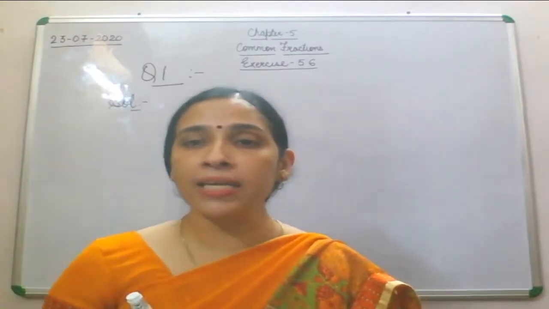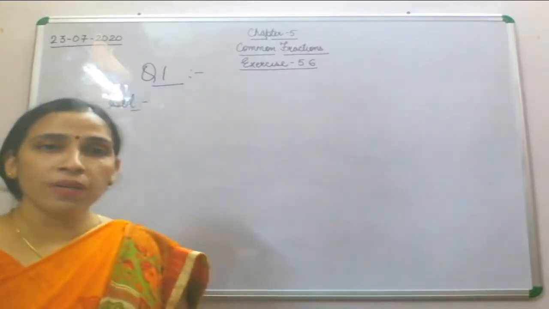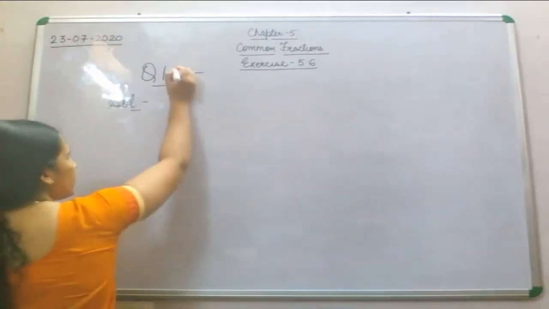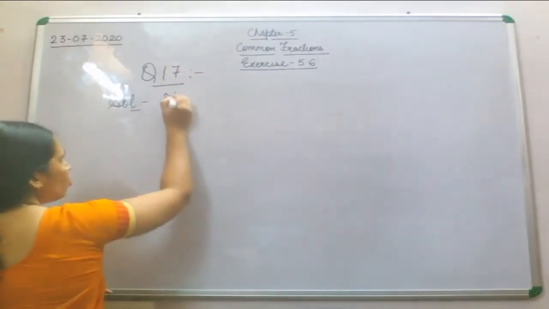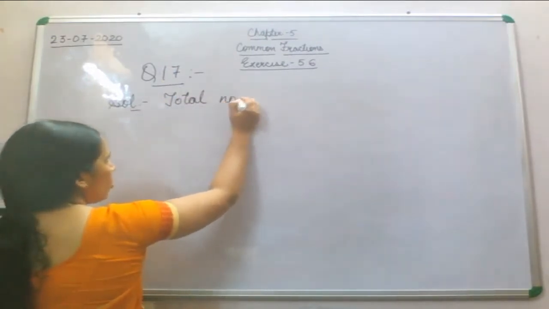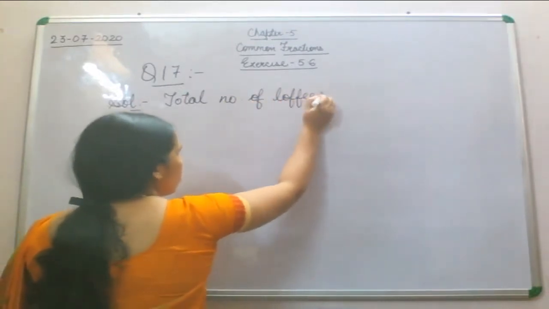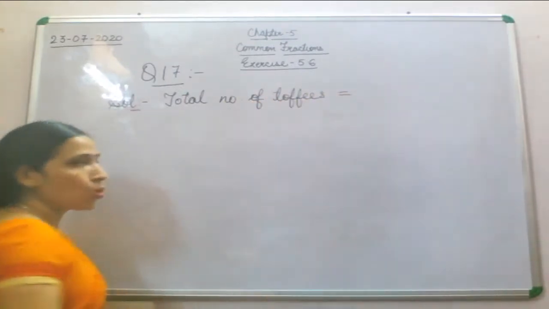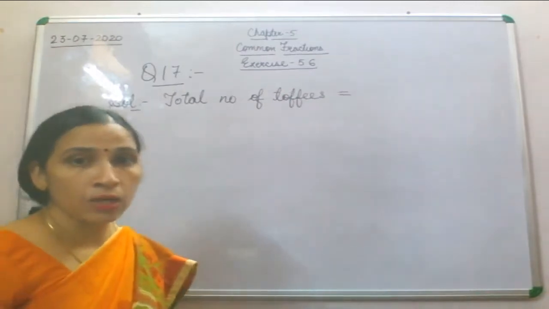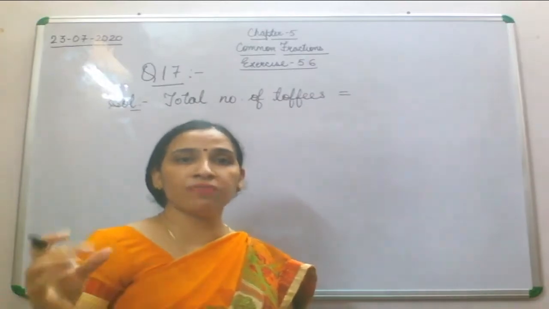Now how many toffees did she distribute? Now what will be the first statement of this question number 17? Total number of toffees, or you can write total toffees Vani had, or Vani bought, is equal to 50 toffees.